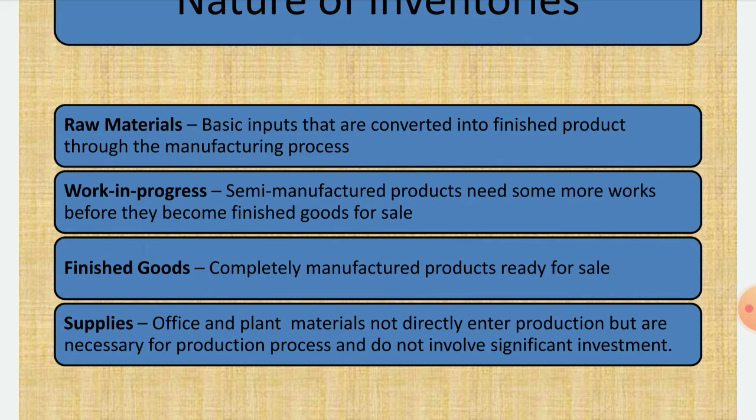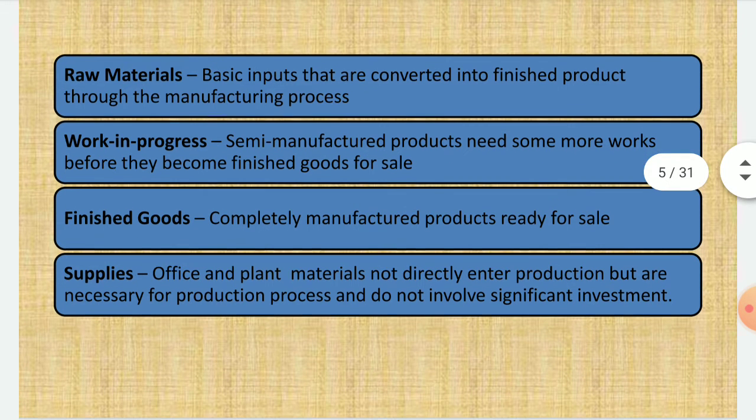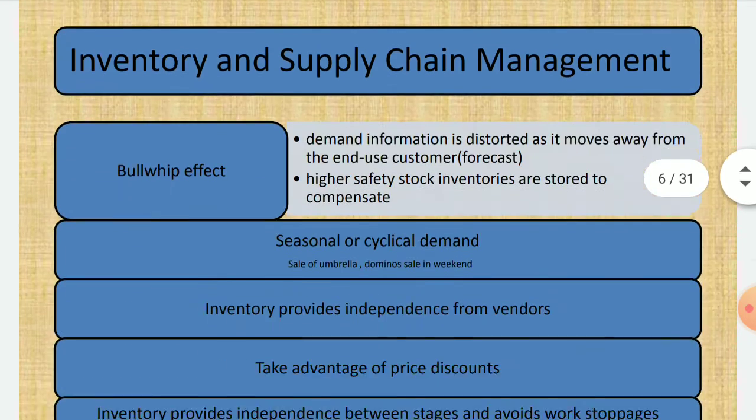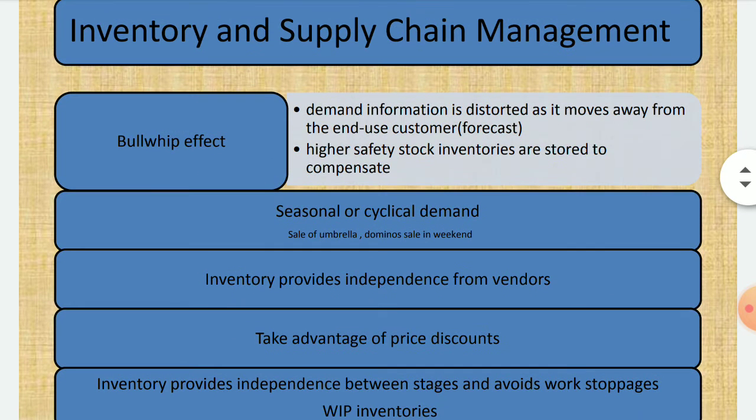Raw material: what is meant by raw material? Basic inputs that are converted into finished products throughout the manufacturing process. Work in progress: semi-manufactured products that need some more work before they become finished goods for sale. Finished goods: completely manufactured products ready for sale. And supplies: office and plant materials that do not directly enter production, but they are necessary for the production process and do not involve significant investment.